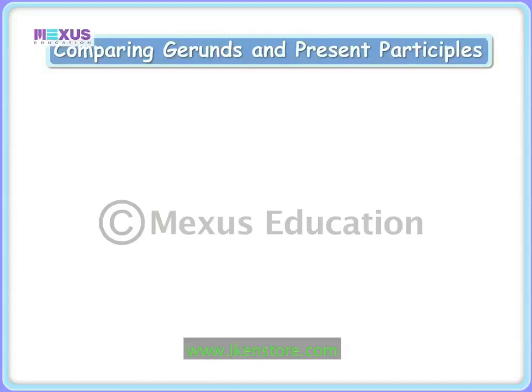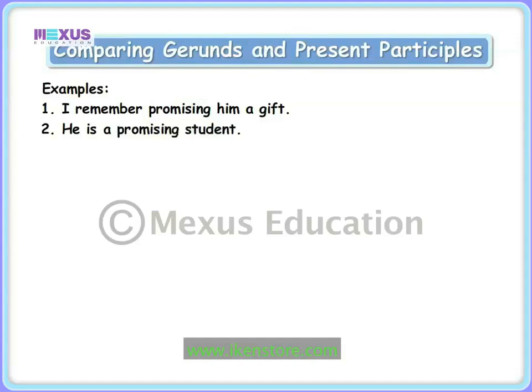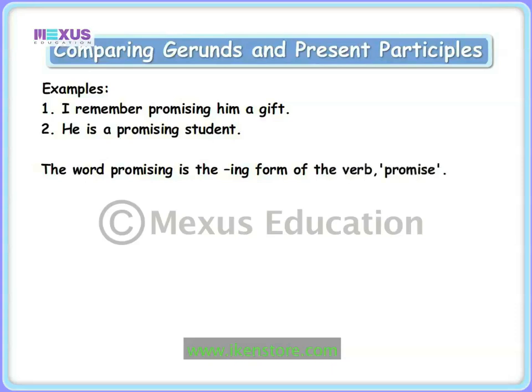Let us understand the difference between a gerund and a participle with the help of the following pair of sentences. I remember promising him a gift. He is a promising student. In both these sentences, the ing form of the verb promise, that is promising, is used.